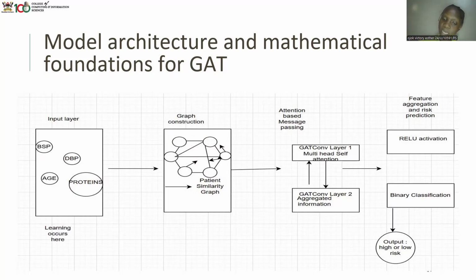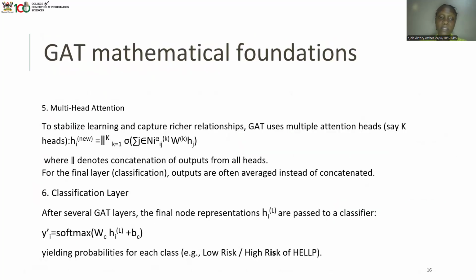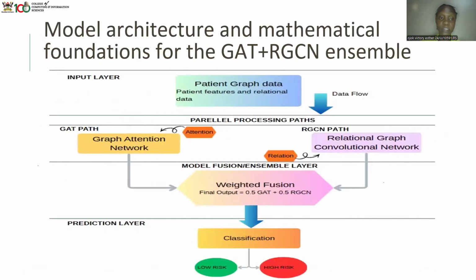And then weighted aggregation, where the model aggregates information across all features, weighted by their importance, which means that GAT learns feature interactions dynamically based on each patient's input, not just static rules to follow. And this is the mathematical foundation.